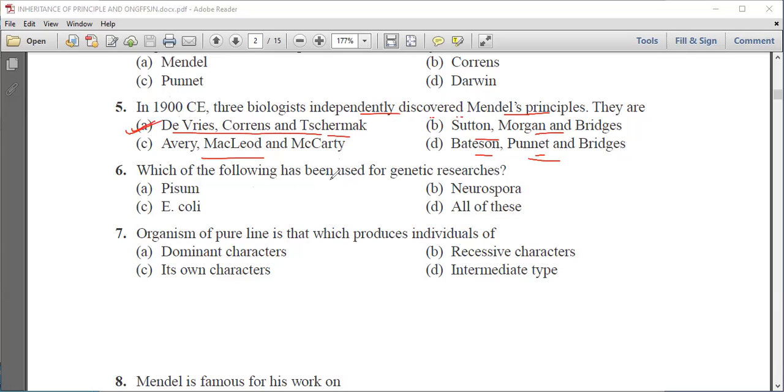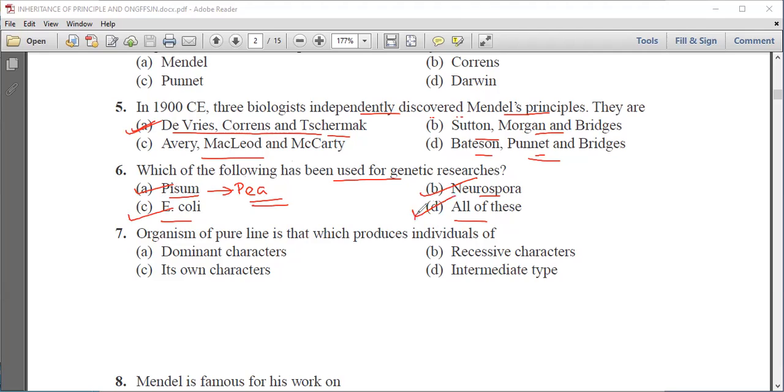Which of the following has been used for genetic researches? Pisum, Neurospora, E. coli, and last option is all of these. Now we know that Pisum was used by Mendel for genetic researches, and it is the scientific name of pea. Second, Neurospora was also used in genetic researches. E. coli was also used.